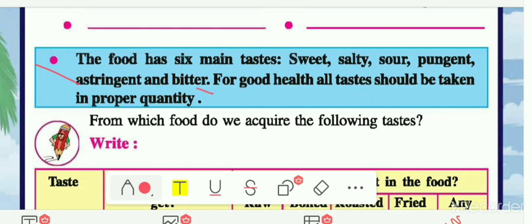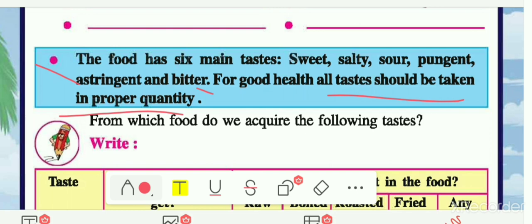So there are 6 main tastes, that is sweet, salty, sour. You already know that sugar has the sweet taste, then salt has the salty taste, lemon and orange have the sour taste, pungent, that means spicy taste, an example of this kind of taste is chili, then astringent, that means turmeric and mango seed have the astringent taste, and the last one is bitter, that means bitter gourd has the bitter taste. So for good health, all these tastes should be taken in proper quantity. For good health, all these tastes are required for our body in the proper amount, or you can say proper quantity.